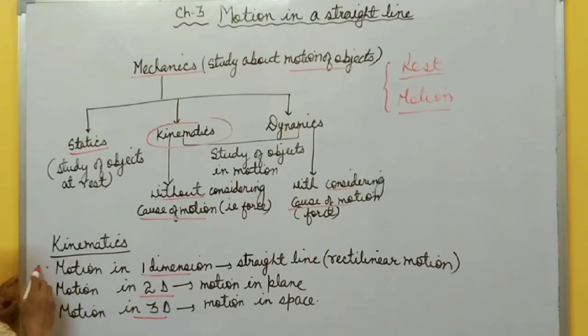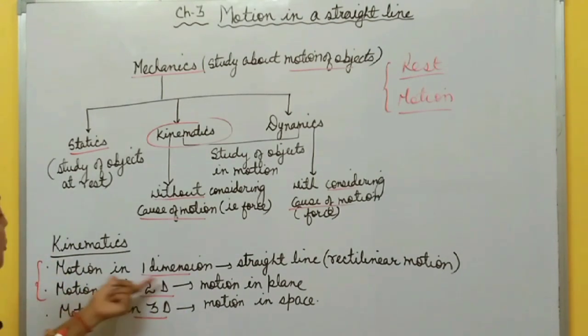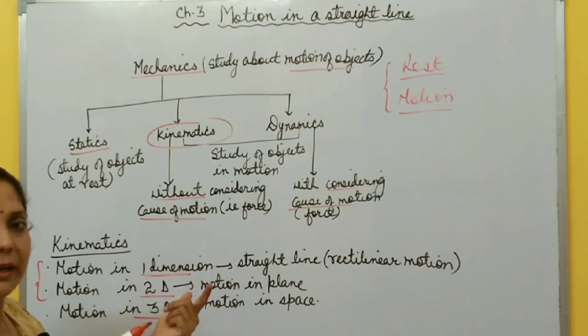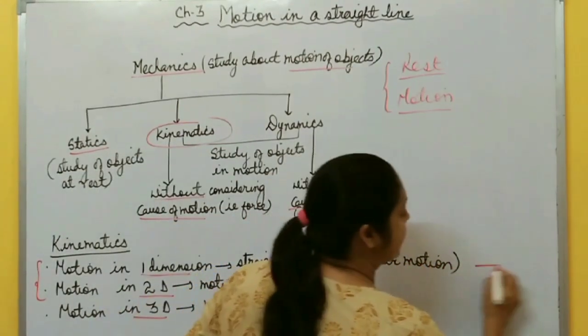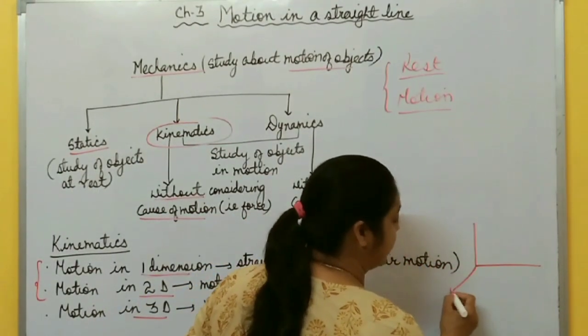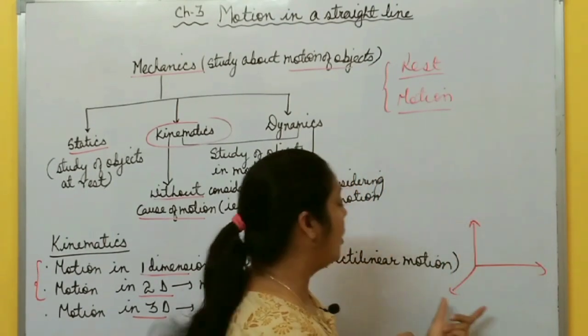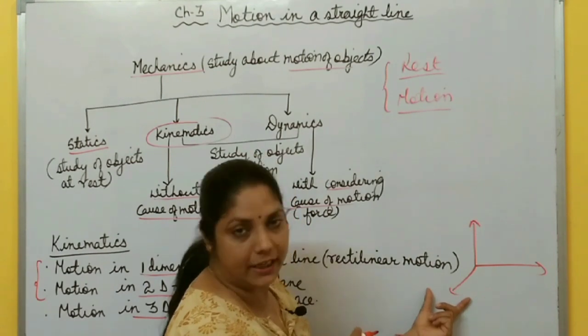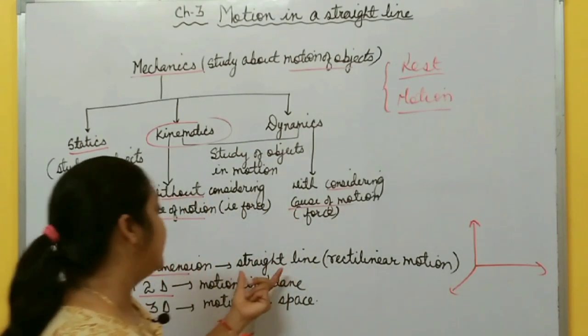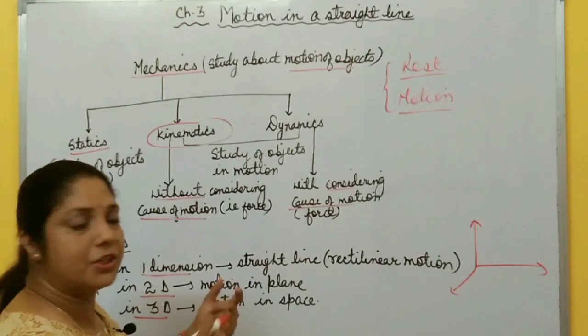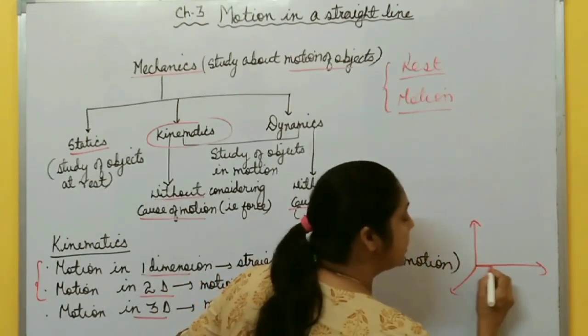In your syllabus, there are two chapters: motion in one dimension, and motion in two dimensions. One dimension means along the x-axis, y-axis, or z-axis. Either the motion is along the x-axis or along the y-axis or along the z-axis, any one dimension. It means when the motion is in one dimension, the body moves in a straight line.